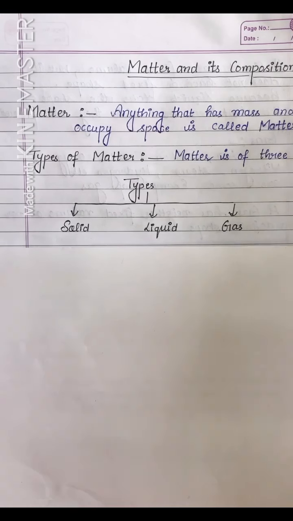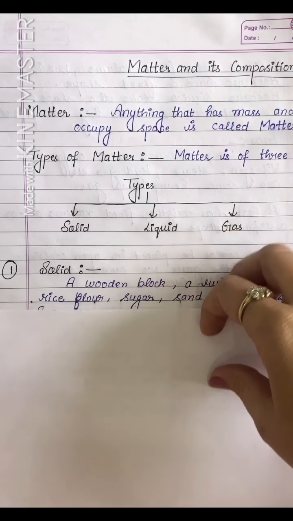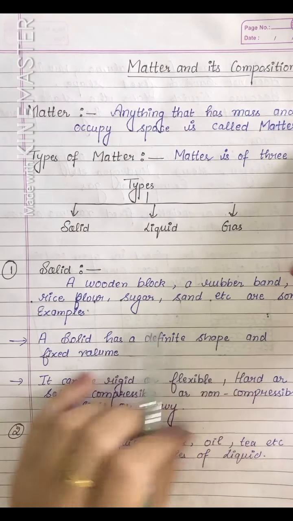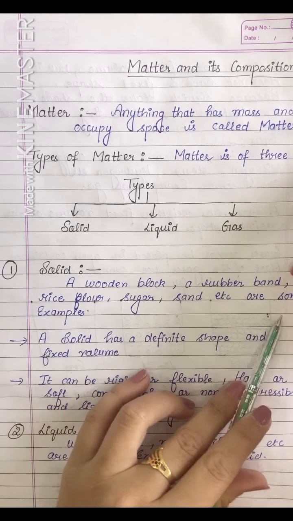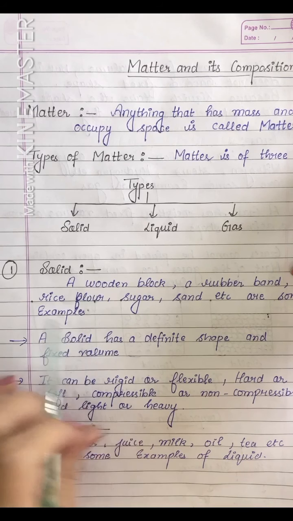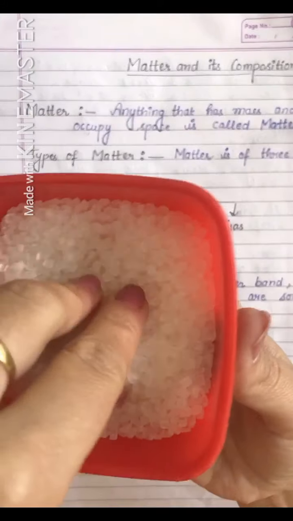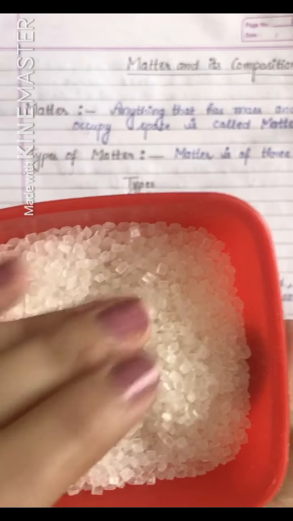What do you mean by solid? Solid is that which is hard. Like a wooden block, a rubber band, rice flour, sugar, sand, etc. are some examples of solid. I can show you sugar. This is an example of solid.